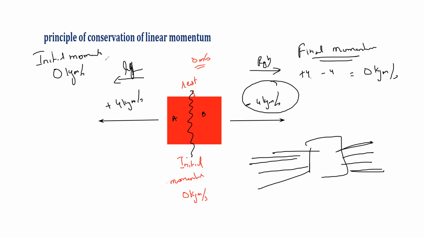Why should the final be 0? Because the initial is 0. According to conservation of momentum, the total momentum should be conserved. So if the total momentum is conserved, initial and final should have the same value. So before the explosion, it is not moving, it is at rest. That's why initially the momentum is 0 kilogram meter per second.